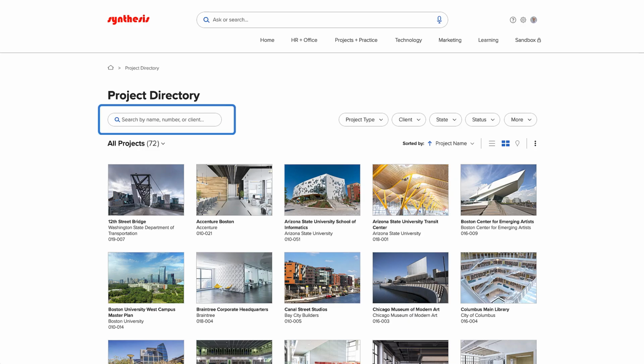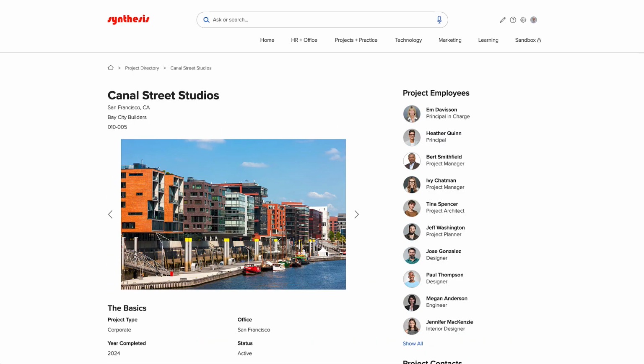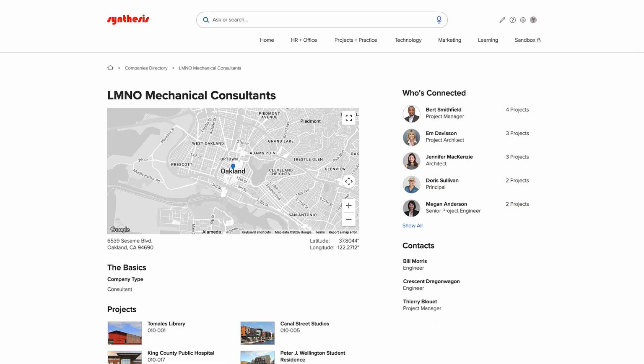Now, you currently use the search feature and filter features in the project directory to search for projects, which are amazing. But we saw a clear opportunity to use the natural language and reasoning capabilities of Synthesis AI Search to find individual projects, as well as discover relationships between projects, people, clients, and collaborators. Let's take a look at Advanced Project Search in action.